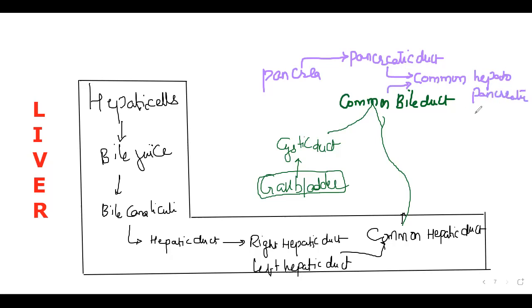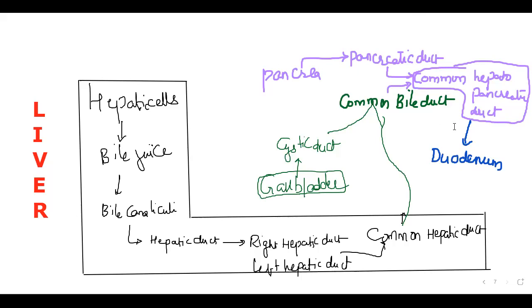So we have to remember this common hepatopancreatic duct. The common hepatopancreatic duct opens into, where does it open? Yes, very good, the duodenum. The opening of the common hepatopancreatic duct into the duodenum is guarded by the sphincter of Oddi.